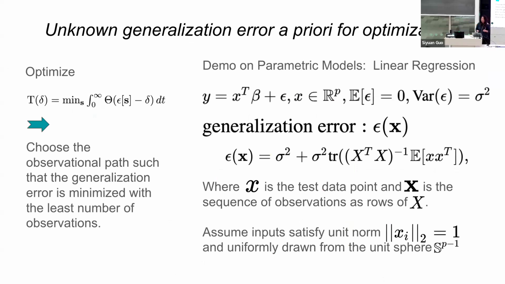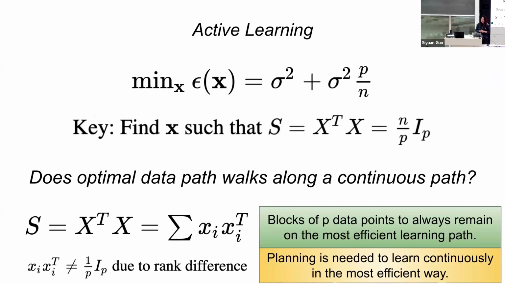This is just a demonstration of a very simple linear regression. You can do that, and I will skip the details because of time constraints. What you will get is that under very parametric cases, you can actually compute the generalization error. And that means you can select data such that when the generalization error hits, say, 1.5 sigma square, that's what you should select in your data.